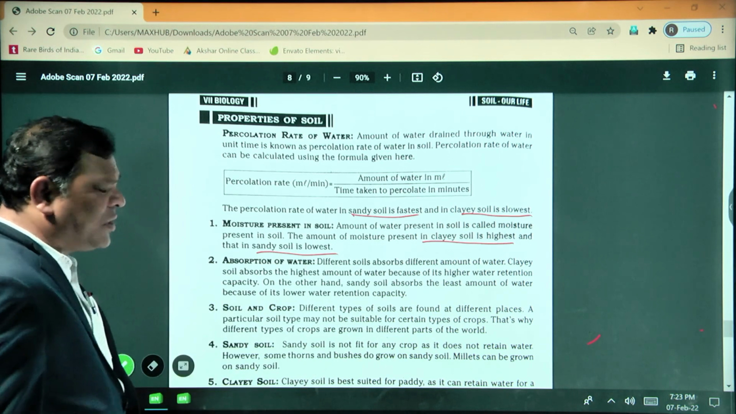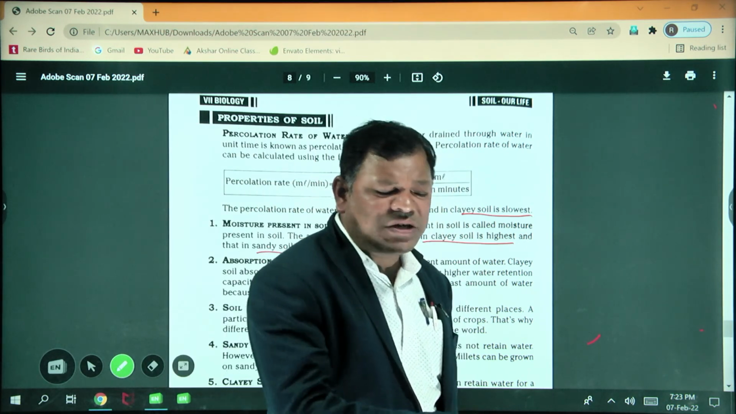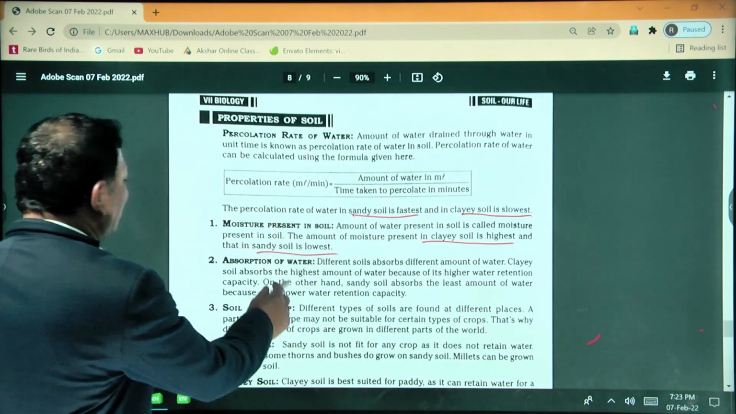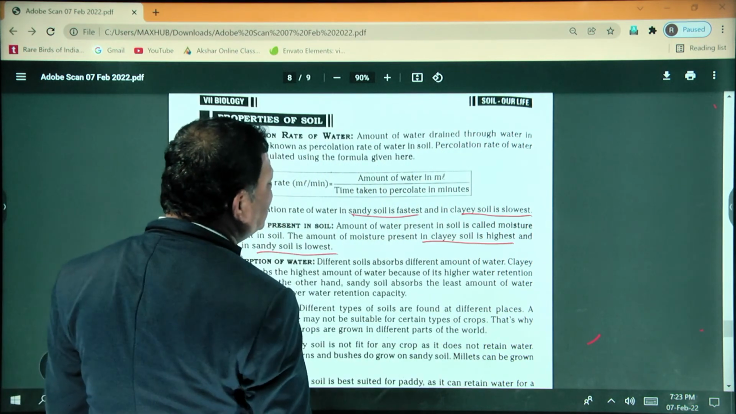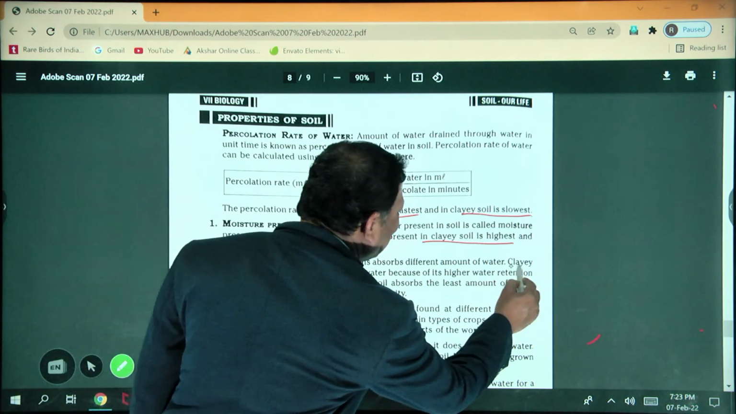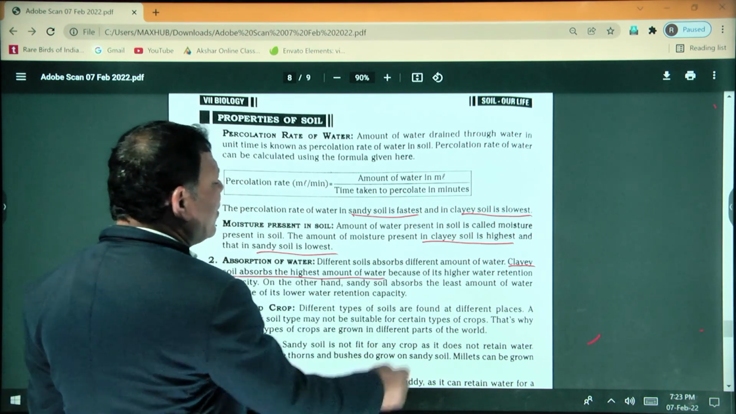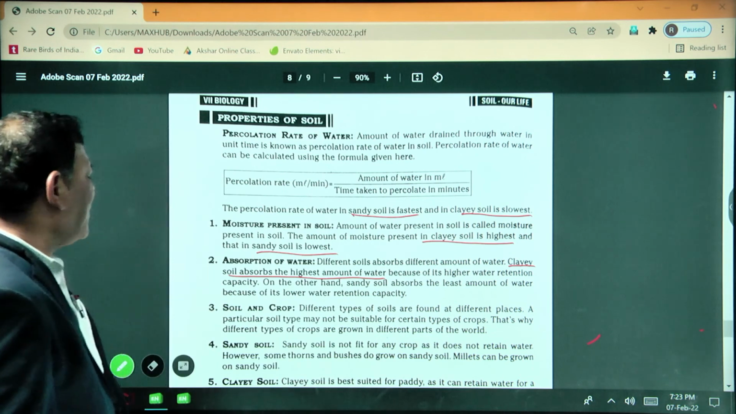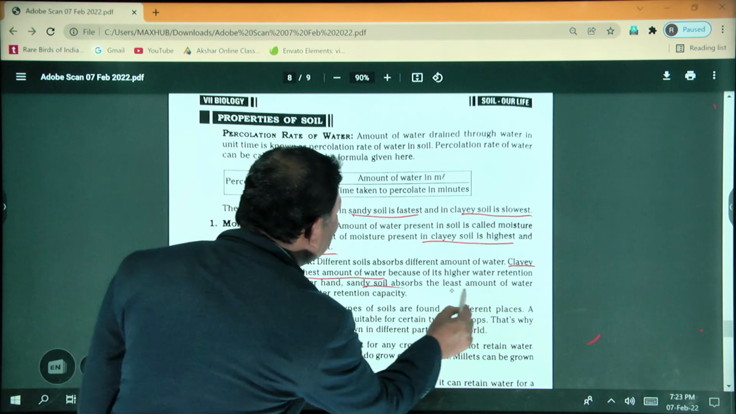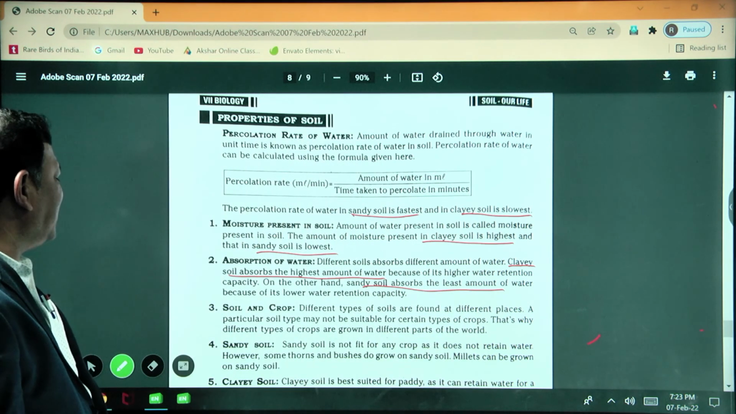Next, absorption of water. Absorption means, if you pour water onto the soil, how much water is absorbed by the soil. Different soils absorb different amounts of water. Clay soil absorbs the highest amount of water because of its higher water retention capacity. On the other hand, sandy soil absorbs the least amount of water because of its lower water retention capacity.